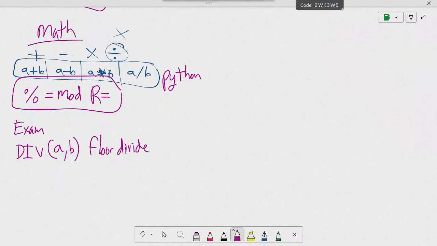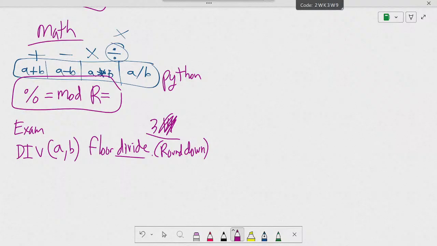What a floor division means is that if I have 3.14, sorry, I guess it would just be div. If you have two things that divide, it rounds down. Round down. Okay, it's a round down after a division.